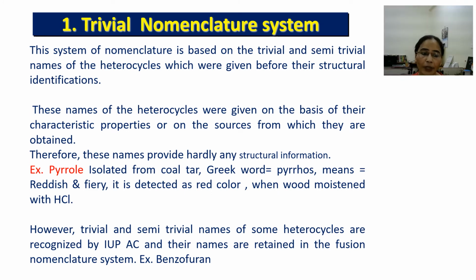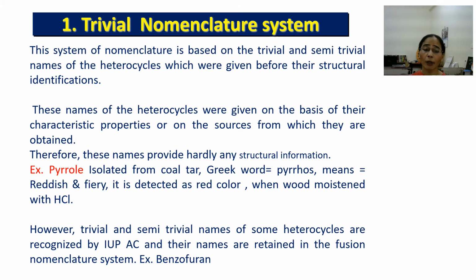For example, pyrrole is isolated from coal tar, and the Greek word pyrros actually means reddish or fiery, and it is detected as a red color when wood is moistened with hydrochloric acid.